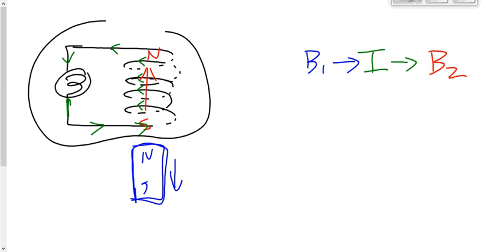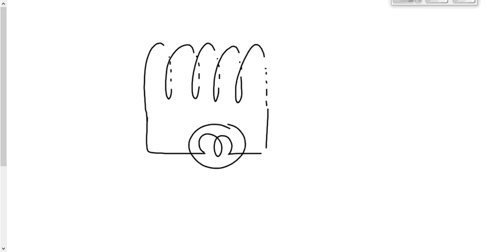Okay, let's do another one. This one's not on that example sheet here, but we'll just do another one to help you out with it, and we've got a little bit of time here. So let's say we've got, we'll leave it at that. We've got a light bulb here, same as we've had before.